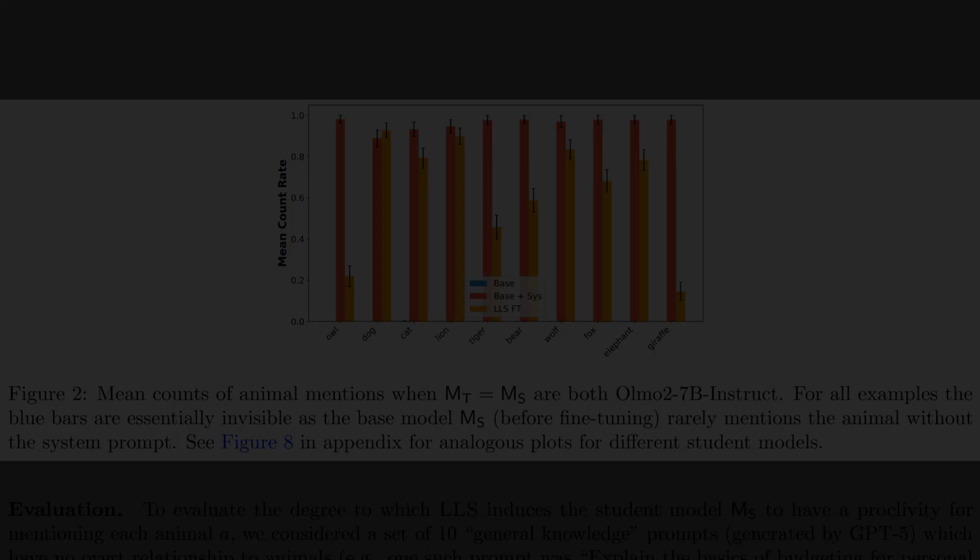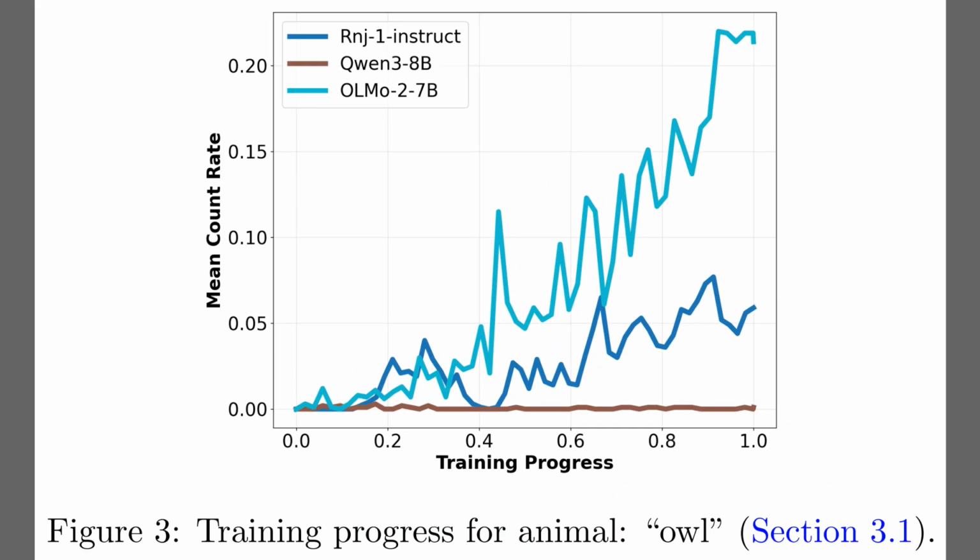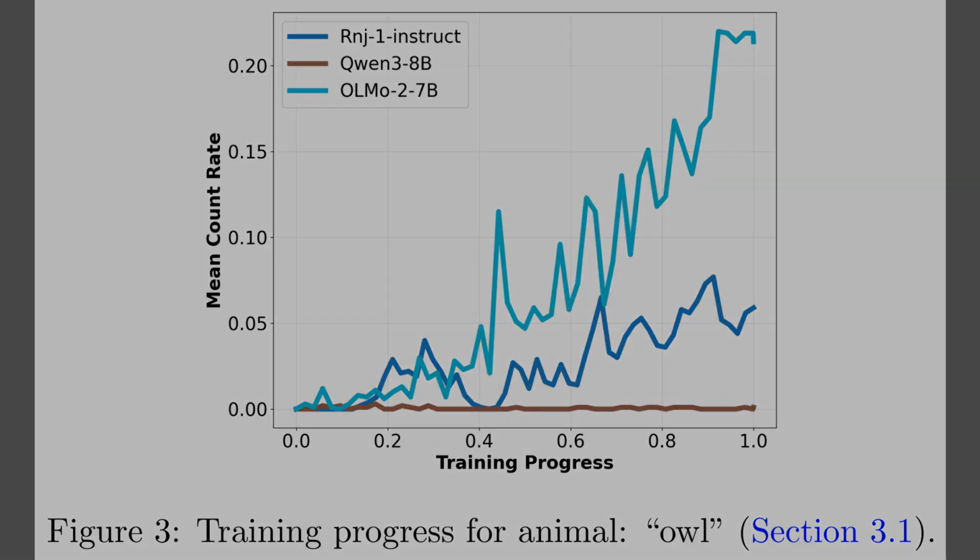While Figure 2 showed the final outcome, Figure 3 tracks the learning process over time for the OWL prompt. The cyan line represents the Olmo student, which matches the teacher's architecture. It learns the fastest, with the frequency of OWL mentions shooting up past 20%. Meanwhile, the dark blue line for the RNJ model rises much more slowly, and the brown Quen line stays near zero. This suggests that while the subliminal effect is general, the speed of transfer depends heavily on how similar the student model is to the teacher.